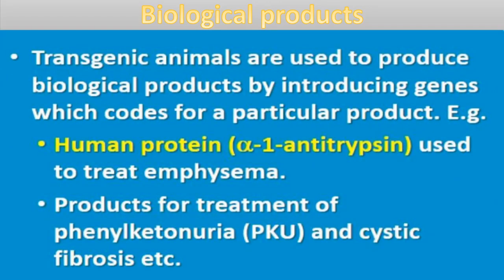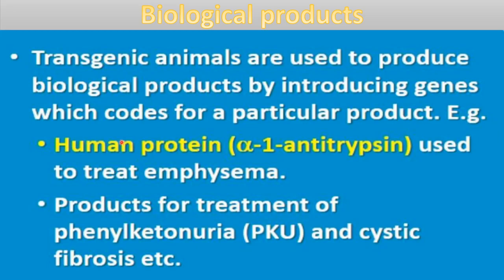Next is about biological products, that is, how transgenic animals are used for the production of many useful products for human beings. So transgenic animals are used to produce biological products by introducing genes which code for a particular product. For example, a human protein.